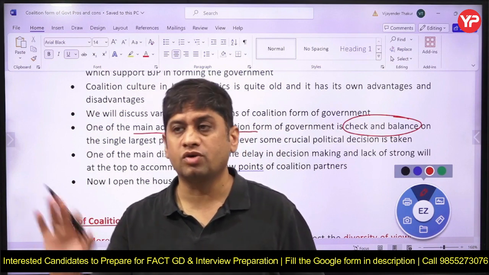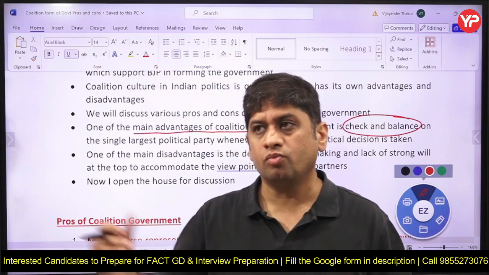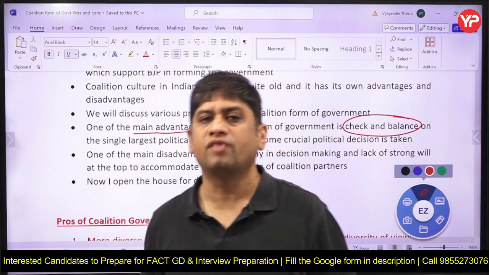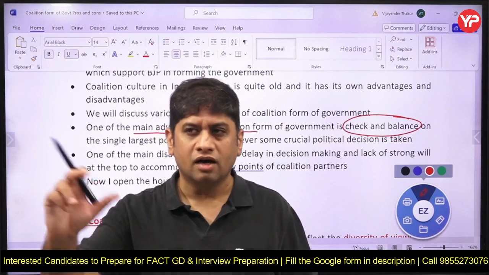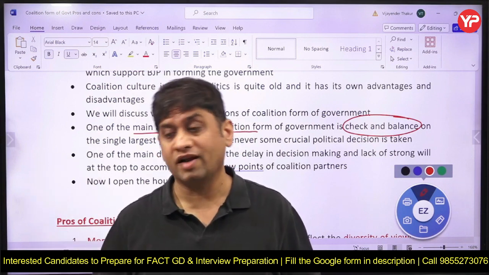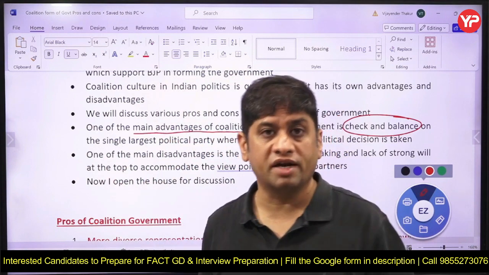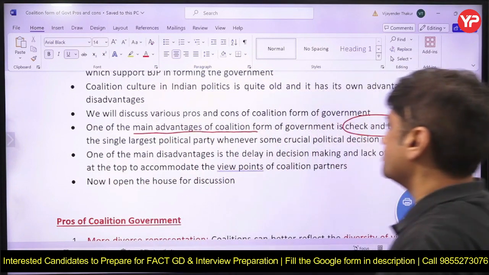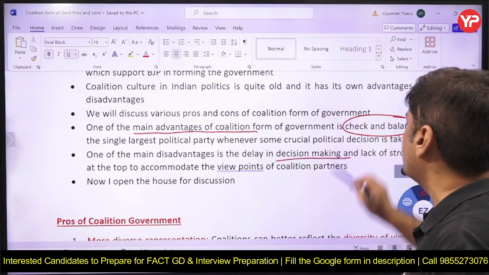And in Lok Sabha the total number of seats is 543. So 10% of that is 55. So Congress could not even get 55 seats the first time. So there was no leader of opposition, and the opposition is not strong. When opposition is not strong, check and balance is not there, and the government may become autocratic. So there is an advantage of this. And the disadvantage is that in decision making there can be delay.